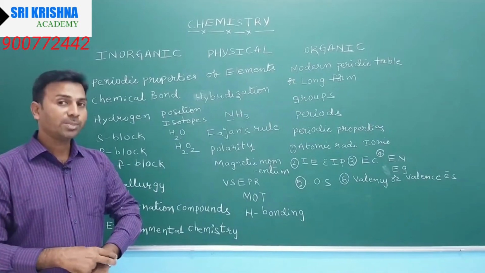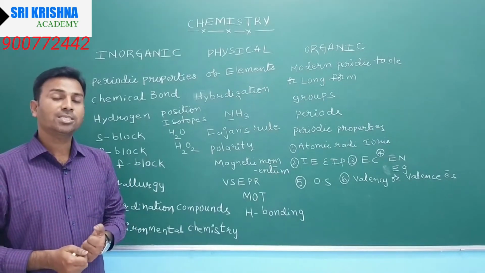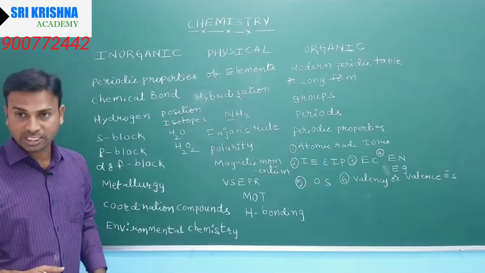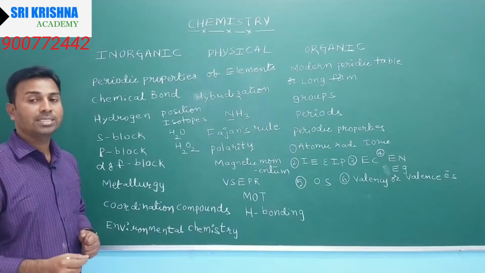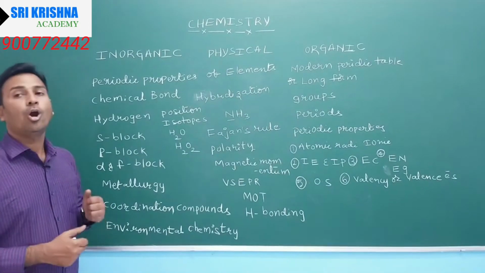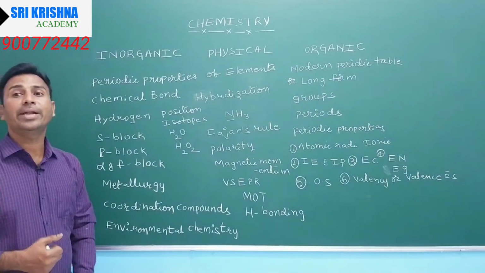First we expect questions on exceptions, which are very important. In the S block, what are the exceptions?